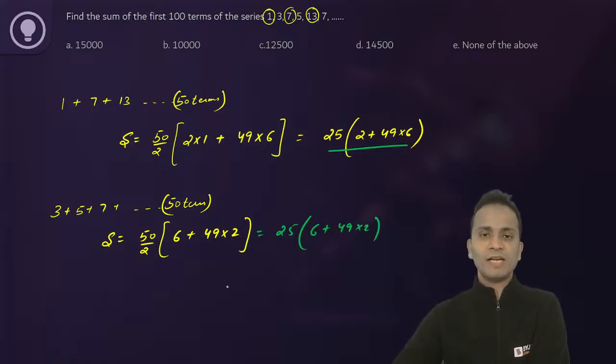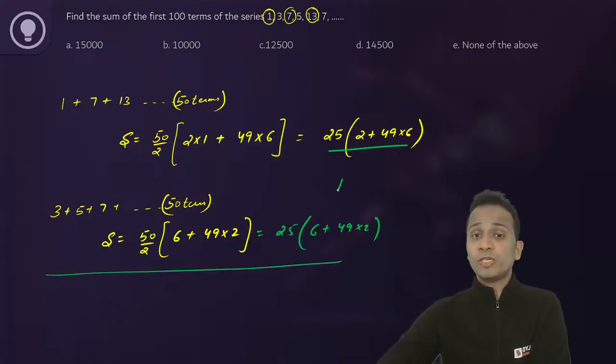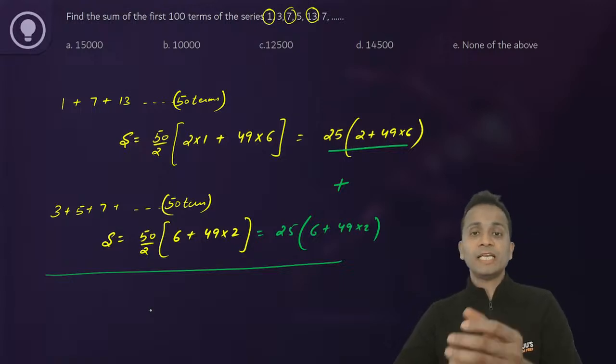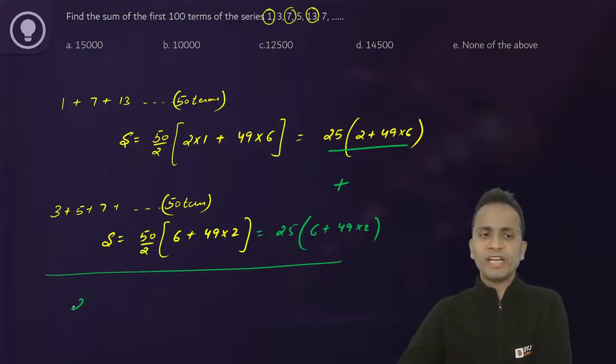Now add these two. It will be good if you take something common. It will benefit you. So take 25 common, and inside the bracket 2 plus 49 into 6 plus 6 plus 49 into 2.